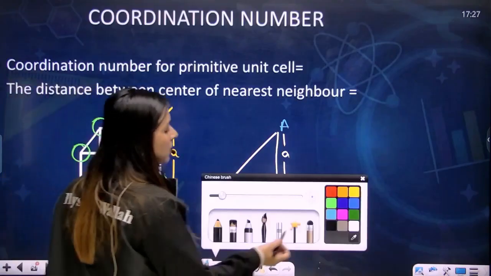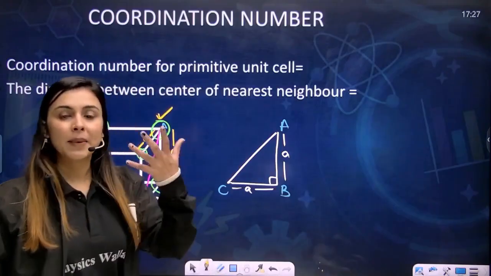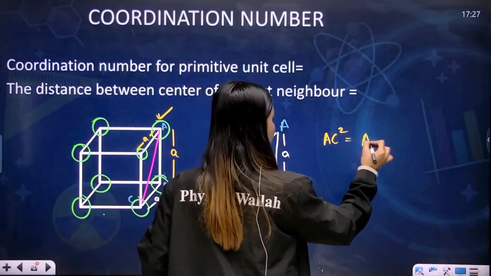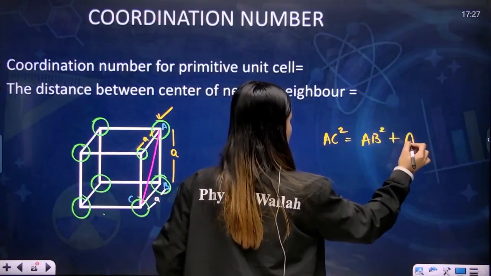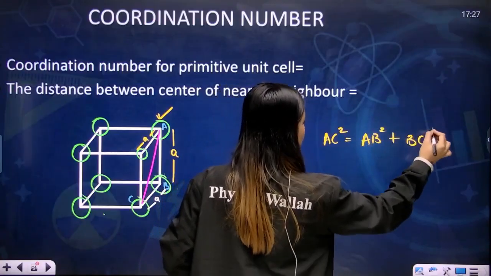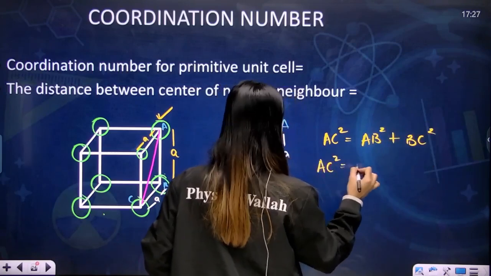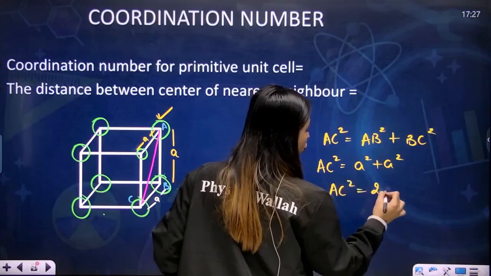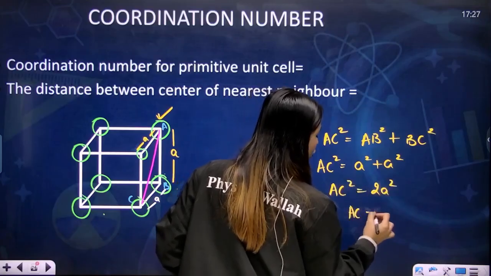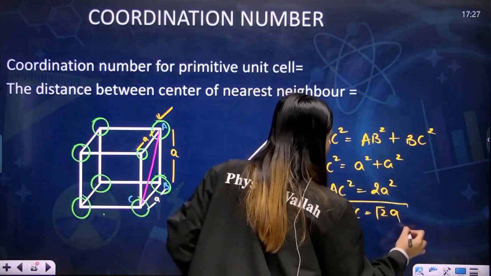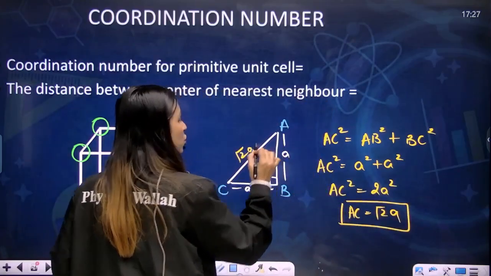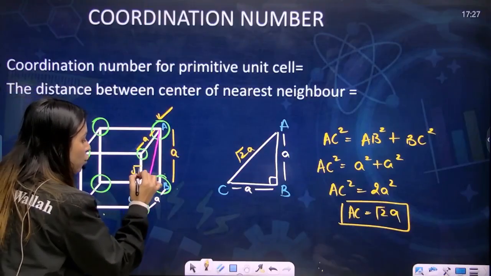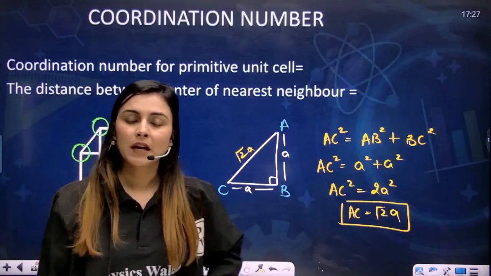So how can you find it? This is simple maths, my dear students, Pythagoras theorem. You know that AC square will be equal to AB square plus BC square. So AC square would be equal to A square plus A square, so AC square will be equal to 2A square. So AC value would be root 2 A. So the length of this particular part is root 2 A. So can I say that this atom and this atom are at root 2 A distance to each other? Right? Yes.